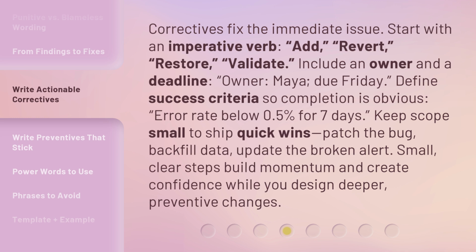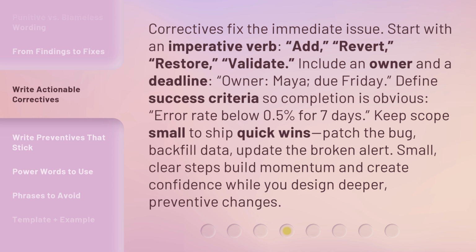Correctives fix the immediate issue. Start with an imperative verb: add, revert, restore, validate. Include an owner and a deadline. Owner, Maya, due Friday. Define success criteria so completion is obvious.